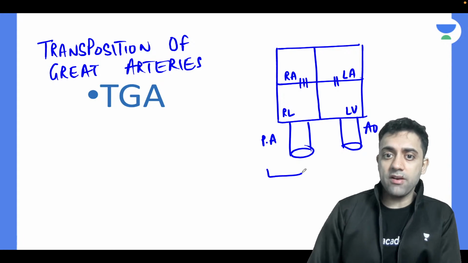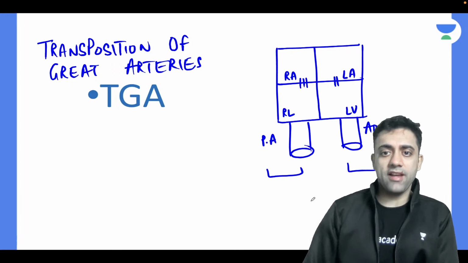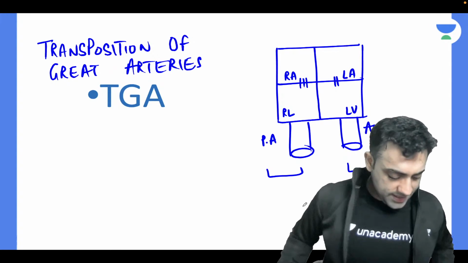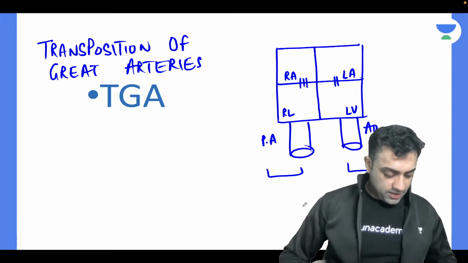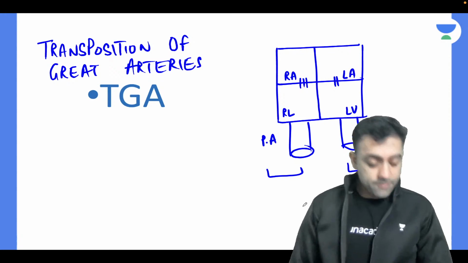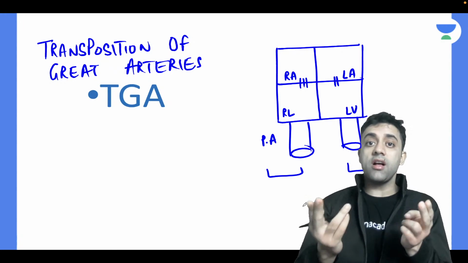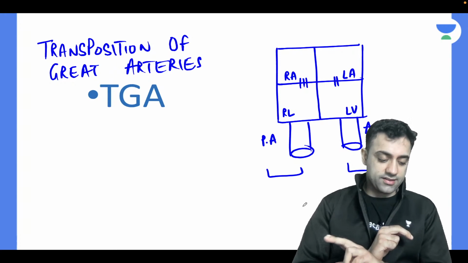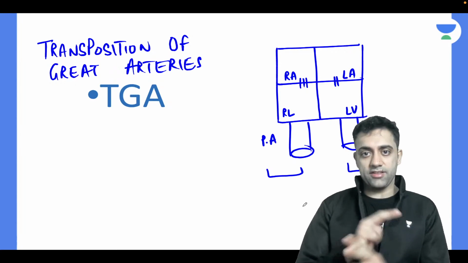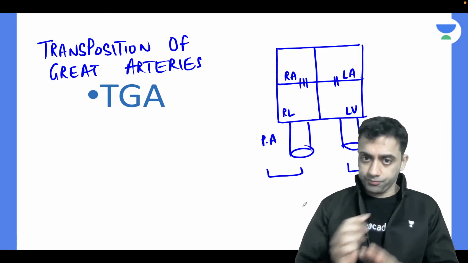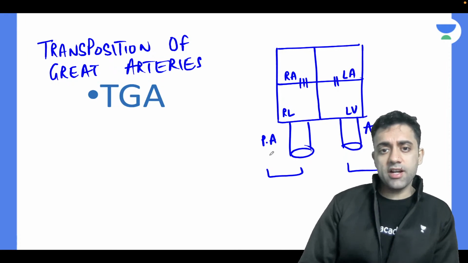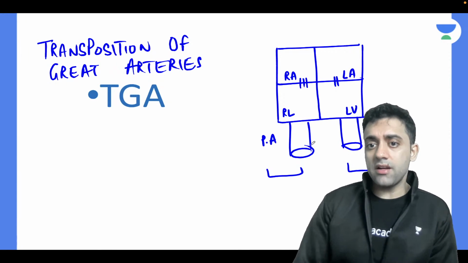So here we have a pulmonary artery, and normally here we have aorta. Very good. So the topic is transposition of the great arteries. Which great arteries are we talking about? So pulmonary artery and aorta.